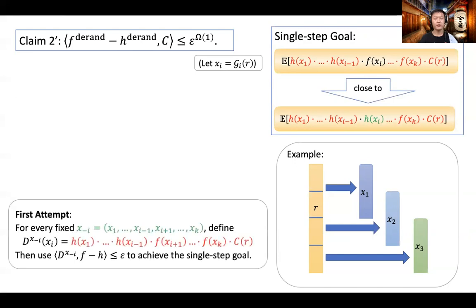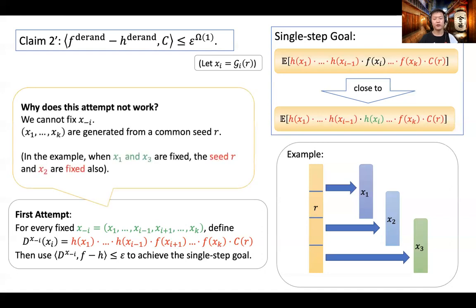In a first attempt, we try to mimic the proof of the classical XOR lemma. That is, we fix all but the ith instance denoted by x minus I. Then we define a function d which computes the red part in the expectation. Then we use the assumed indistinguishability between f and h to argue that we can replace f of xi with h of xi. Unfortunately, this attempt fails badly.